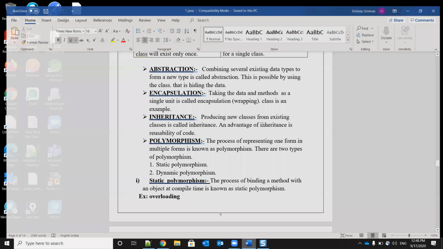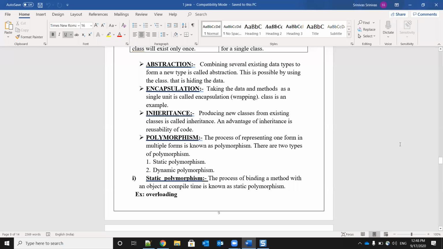So what we are doing here is learning the same thing in different modes. In abstraction, what we learn is combining several data types to form a new data type. So in a class, we will write different kinds of variables. When we create the object, all of this will be created in the object, and the memory will be created for the object.